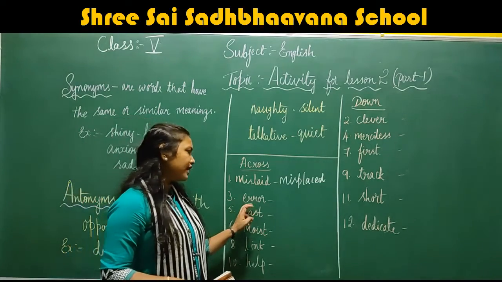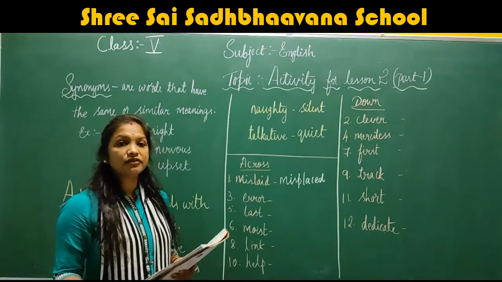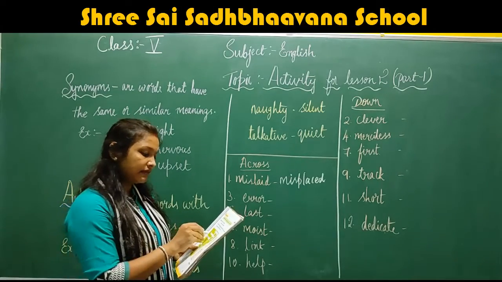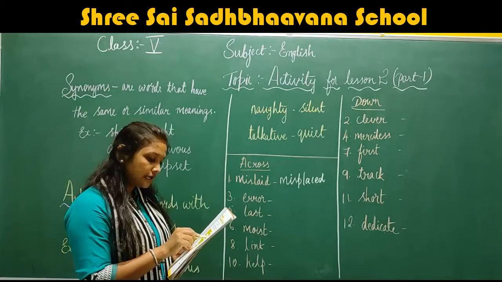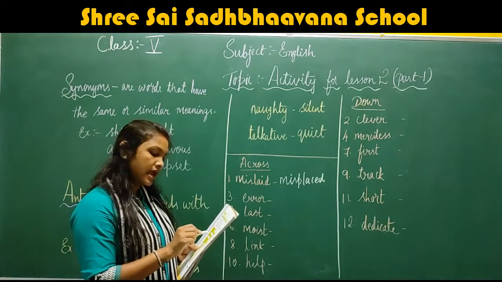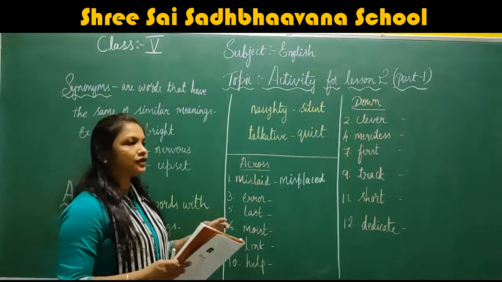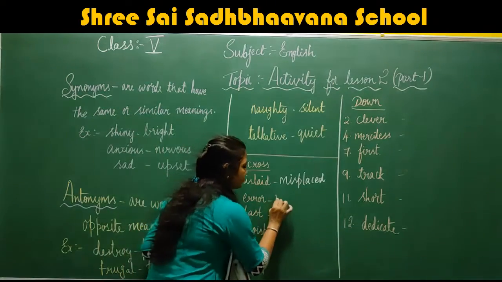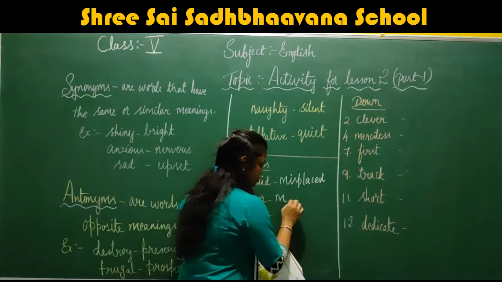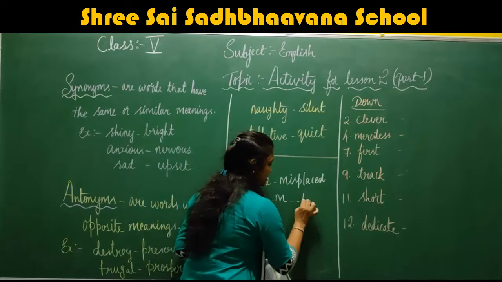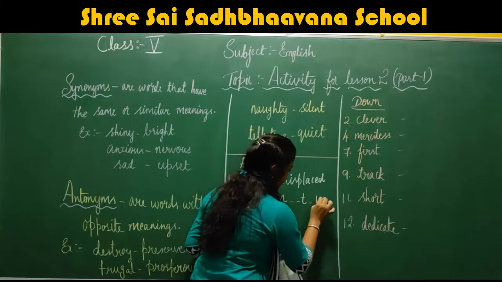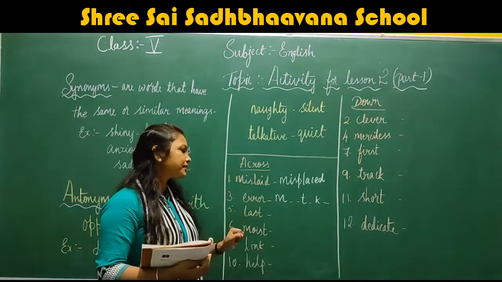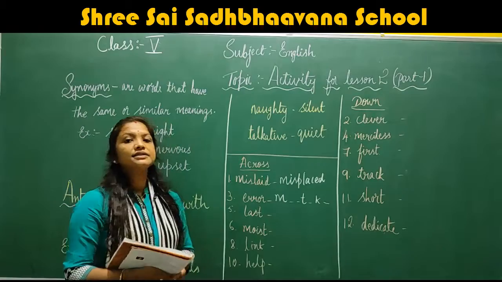Okay, now second one, error. What is the other meaning for error? What have they given in the textbook? Third one across, they have given M and two empty boxes, T and empty box, K and E. Now, which word suits this one? For error, the other meaning is mistake.